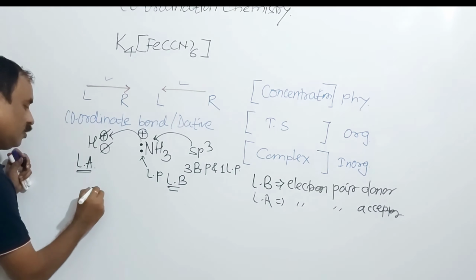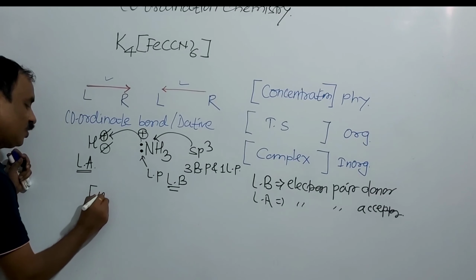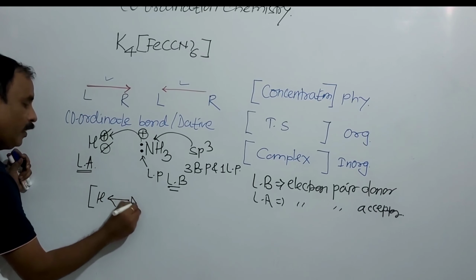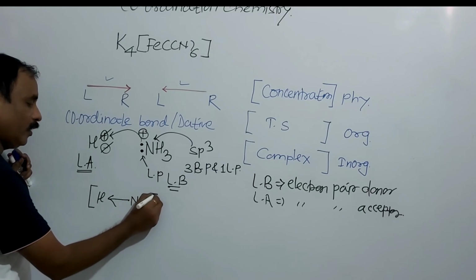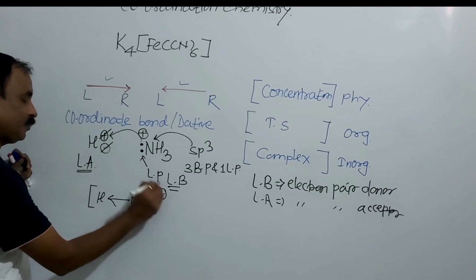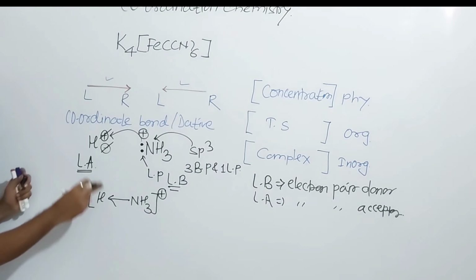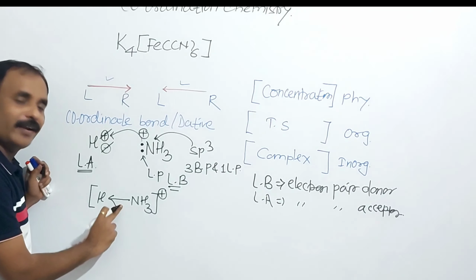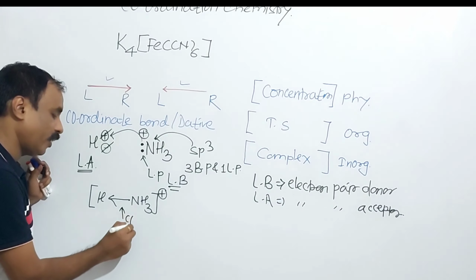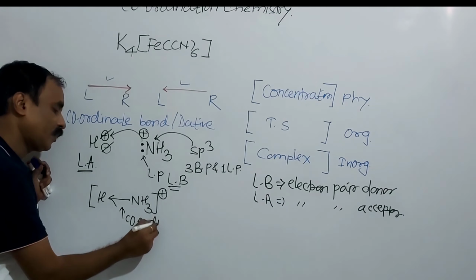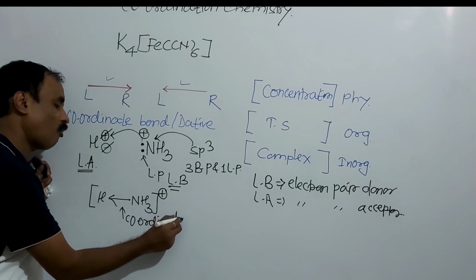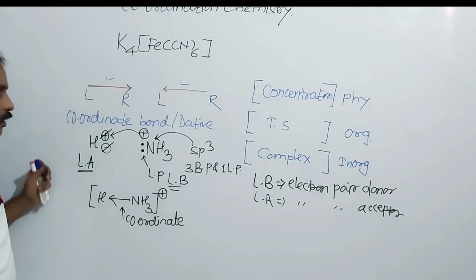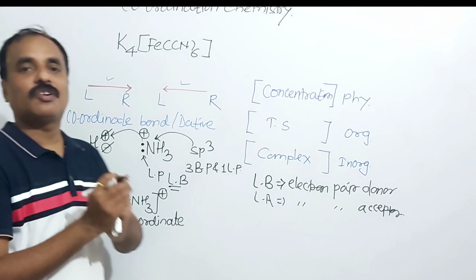So here we can write NH3 H, and here it is positive. And the bonding between this hydrogen and nitrogen is what? Coordinate. So this bonding is said to be coordinate, and this is a complex.